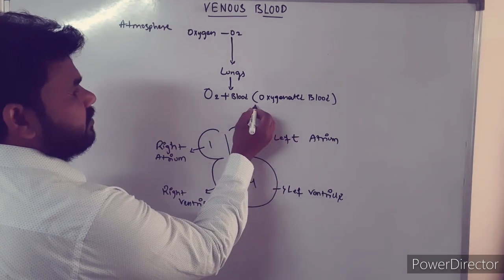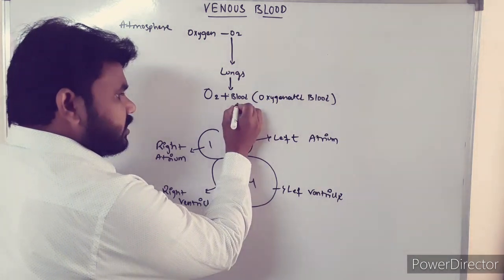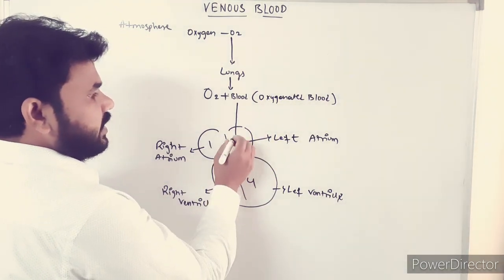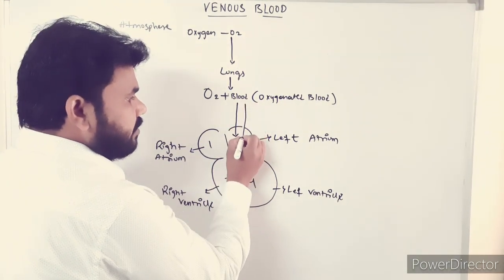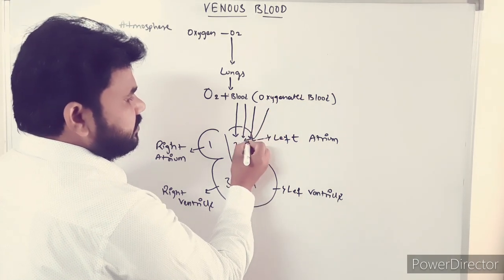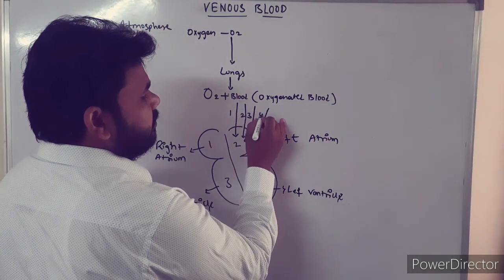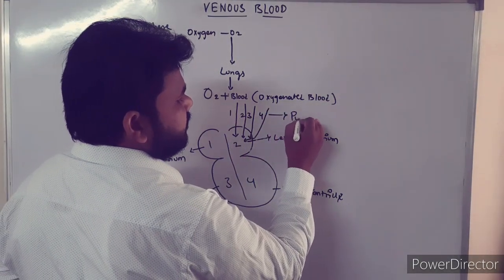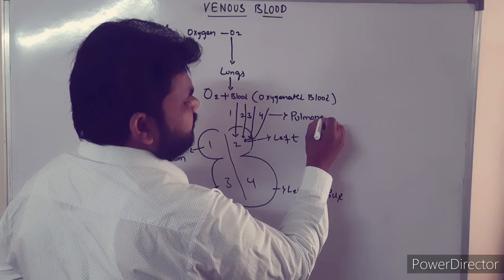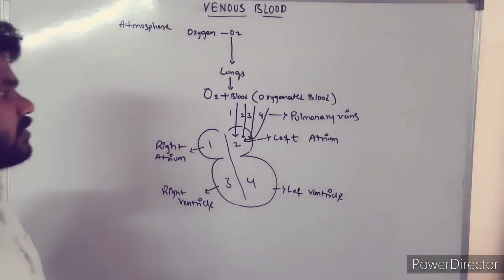This oxygenated blood is transported to the left atrium with the help of 4 special veins, 1, 2, 3, 4. They are called pulmonary veins.